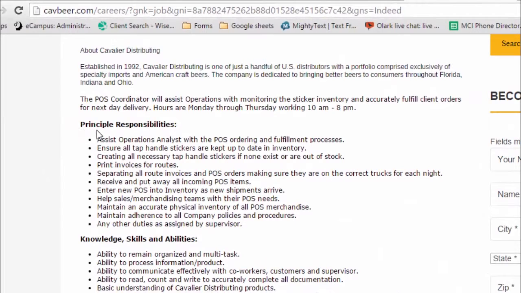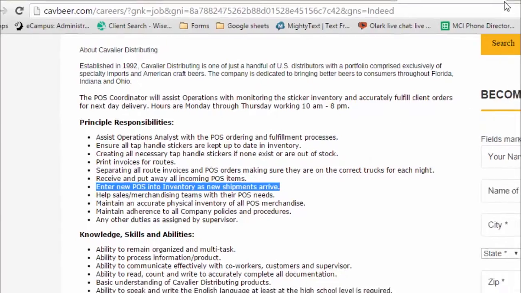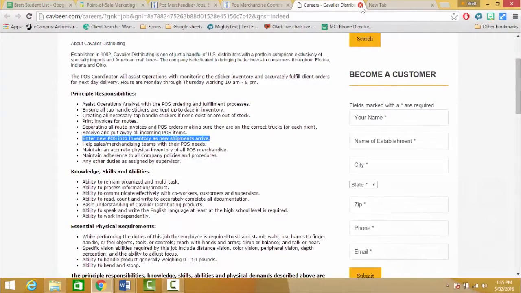And once again, we've got a list here, for example, principal responsibilities. And if we look at some of these points, enter new POS into inventory as new shipments arrive. So definitely that's something that we can use, and there might be 2 or 3 others that we can use within our answers. Okay, so there you have it. Just very simple searches that we can use to find answers, and it's not that difficult at all.